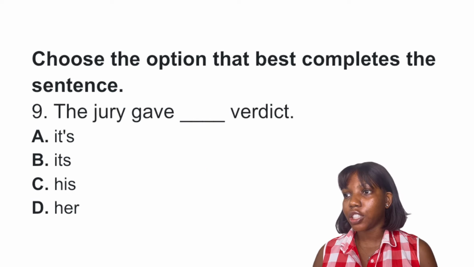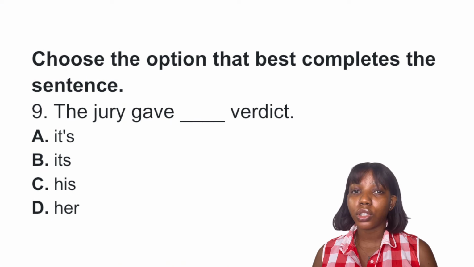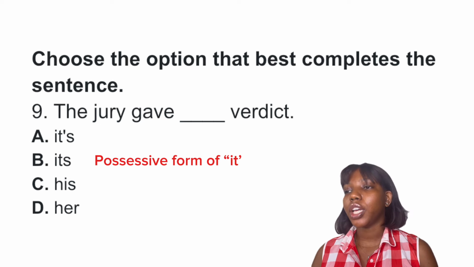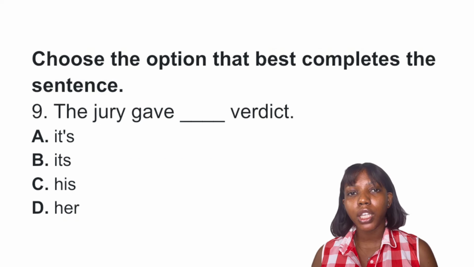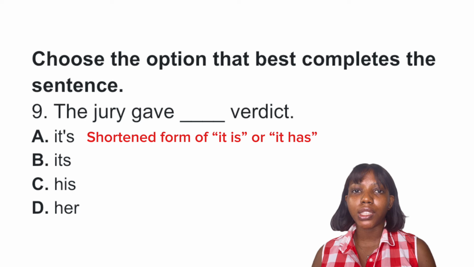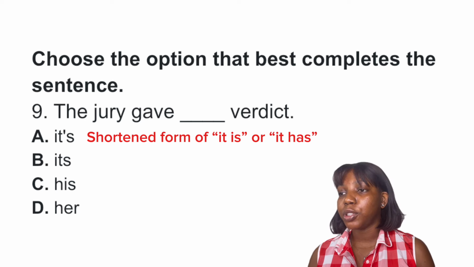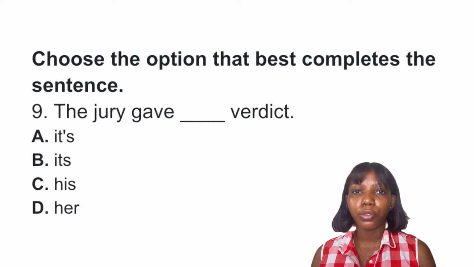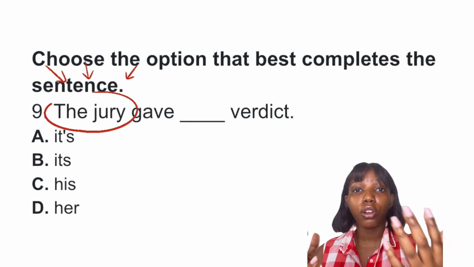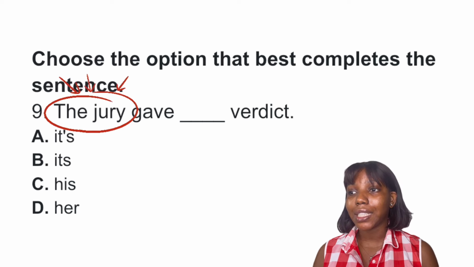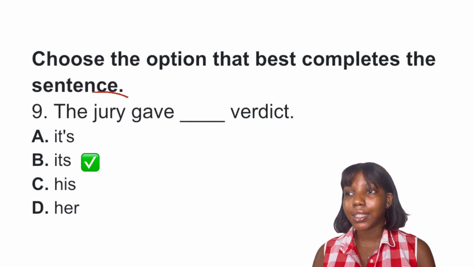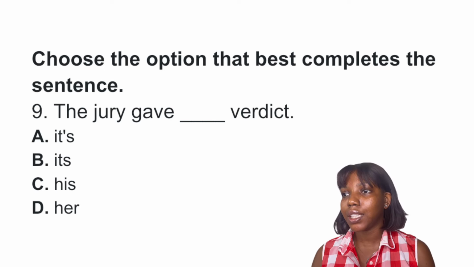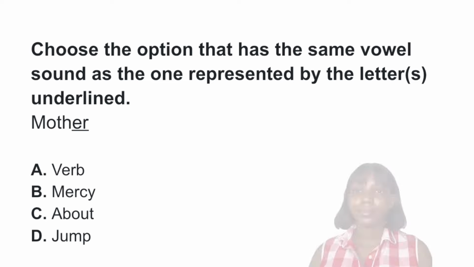The jury gave dash verdict. The best answer to this question is option B, its, because it is the possessive form of it. Option A is the contraction of it is or it has. Options C and D are gendered pronouns, and they are not suitable for a collective group. For a collective group, you use it. So the best answer to this question is option B, its. The jury gave its verdict. So the best answer is definitely option B.